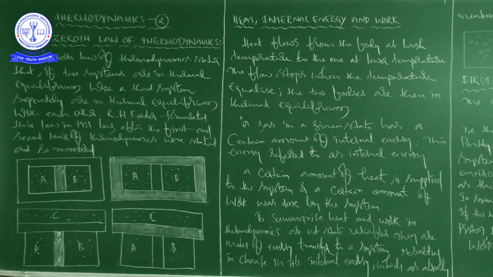Internal energy U of a system is an example of a thermodynamic state variable. Its value depends only on the given state of the system, not on history. That is, not on the path taken to arrive at the state.